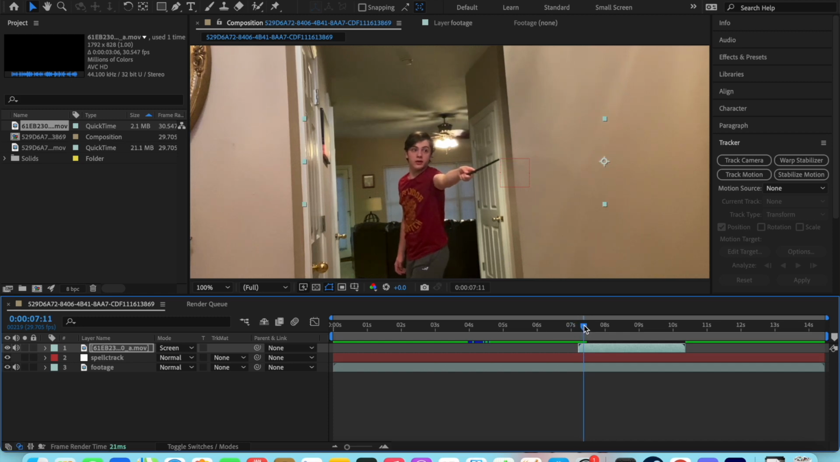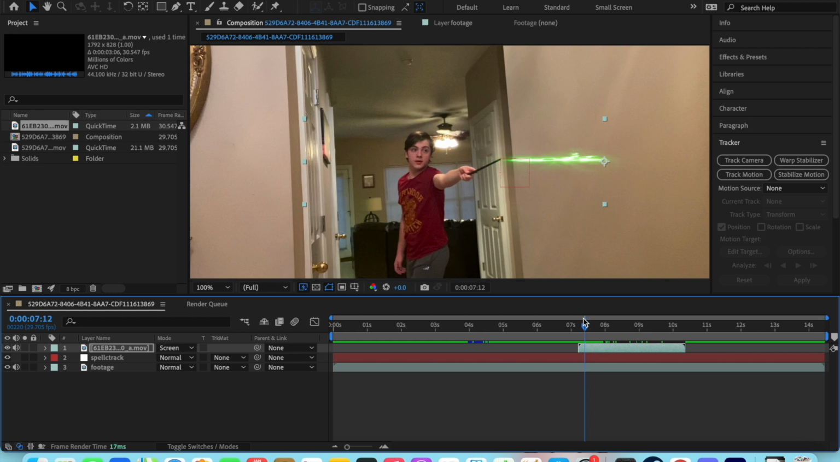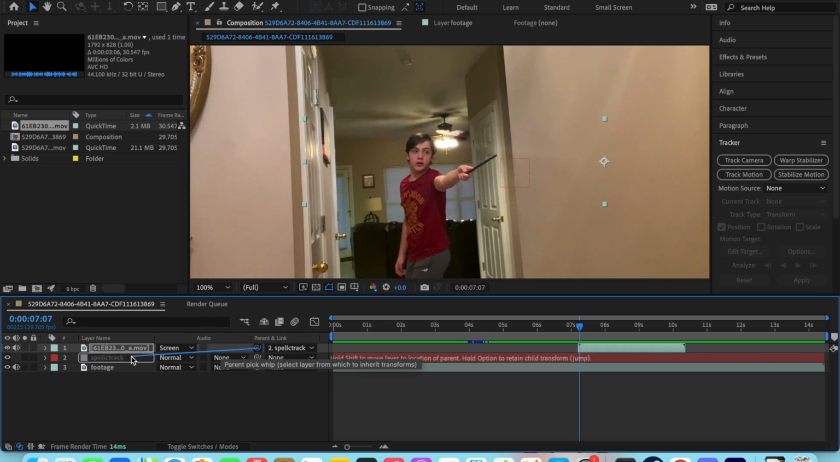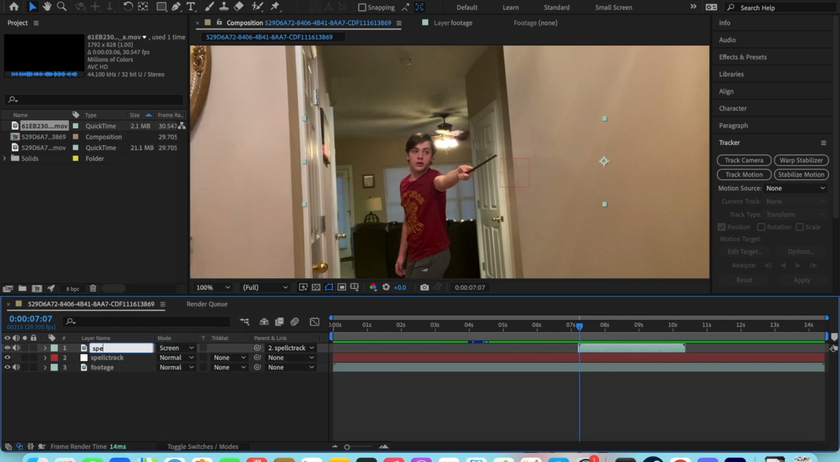So obviously when it does that, you can see it just doesn't go with it. Because it is not linked, get this little pick whip here, move it to the null, and then let go. Also, you might want to rename this, like the spell or whatever it is. And if you're a true Harry Potter fan and you actually know the name of the spell, just name it the type of the spell. Okay, like that. That is the spell I am using.